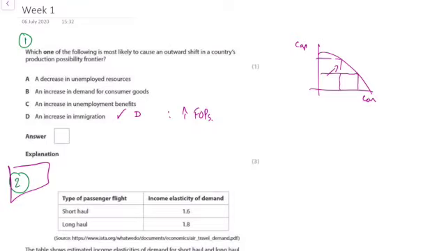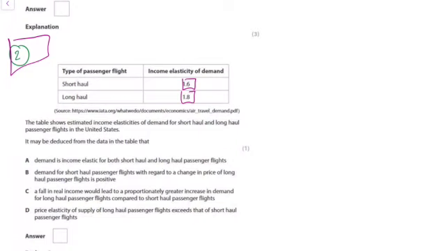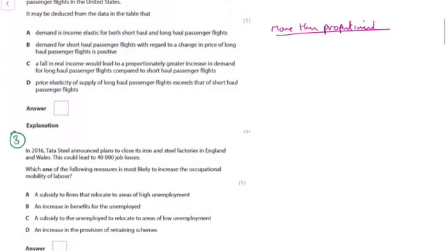Question 2. And what we can see clearly, that in both cases, income elasticity of demand is greater than 1. So therefore the answer is really straightforward. Demand is income elastic for both short haul and long haul passenger flights. Income elastic, all that means, is that we get a more than proportional change in demand, following a change in price or income or whatever. In this case, income.